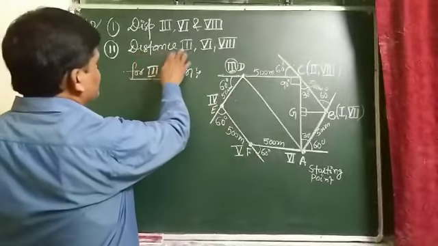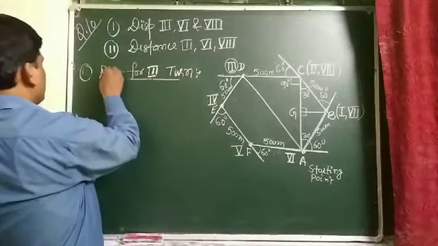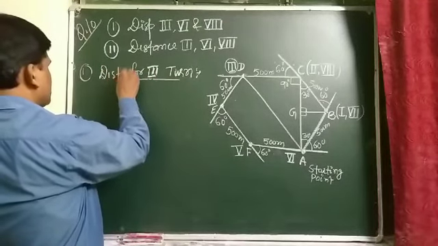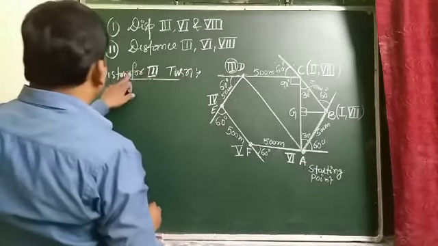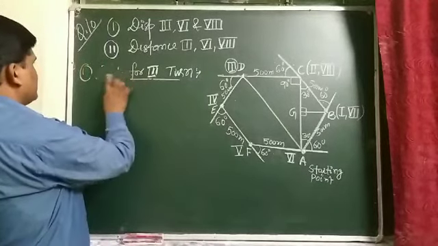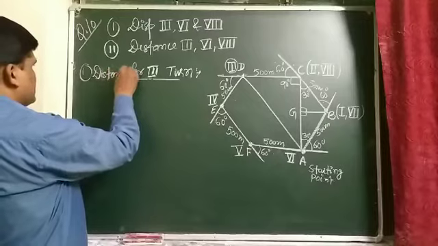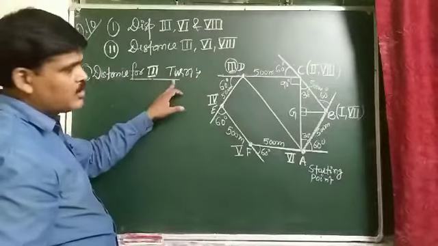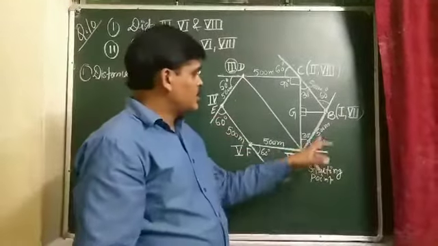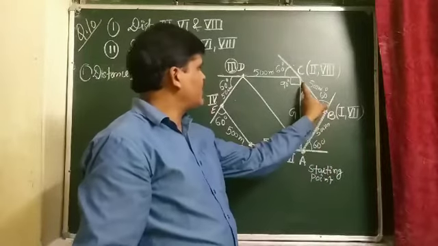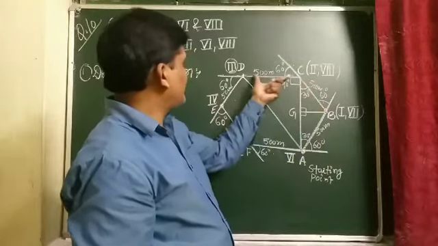Now the distance for the third term covered by the motorist: 500, 500 and 500.